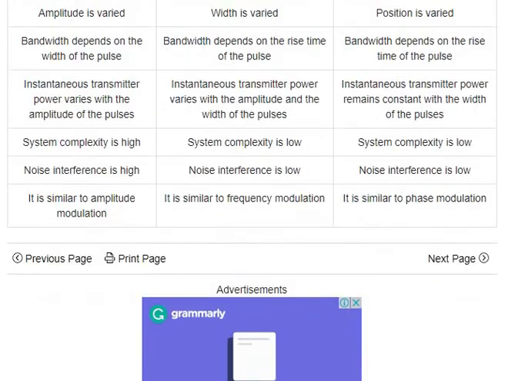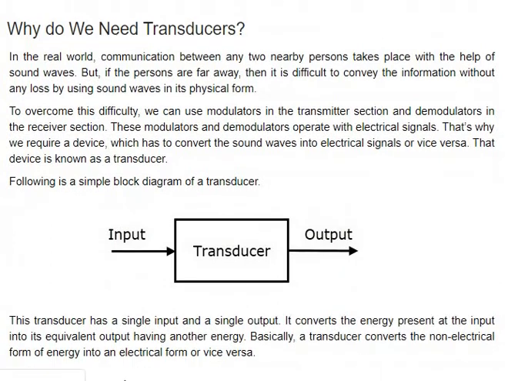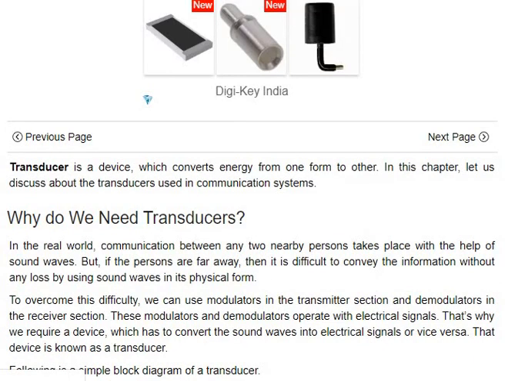I think this will be the transducer. I'll just explain what a transducer is and then we can finish on this. A transducer is like an alternator or medium which converts one form of energy into another form of energy. I'll just give a simple example.